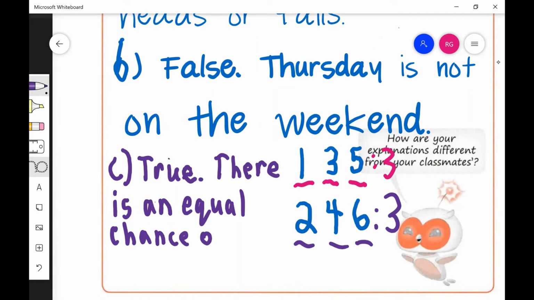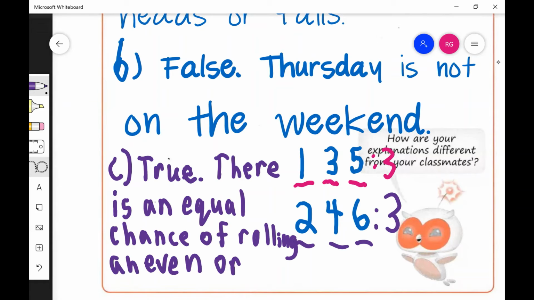There is an equal chance of rolling an even or odd number. Okay, hopefully you can read that there. I know it's a little scrunched in there, but that's all right. I think it's legible, perhaps.